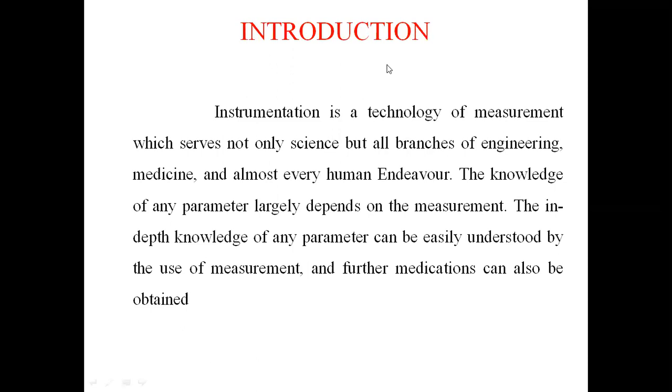What is instrumentation? In normal life, we use various equipment to measure our body temperature, room temperature, climate, wind, air, pressure, volume, and everything. We measure each and every thing with some equipment. We cannot measure our body temperature directly, so we use thermometers, and lately we are using digital thermometers.